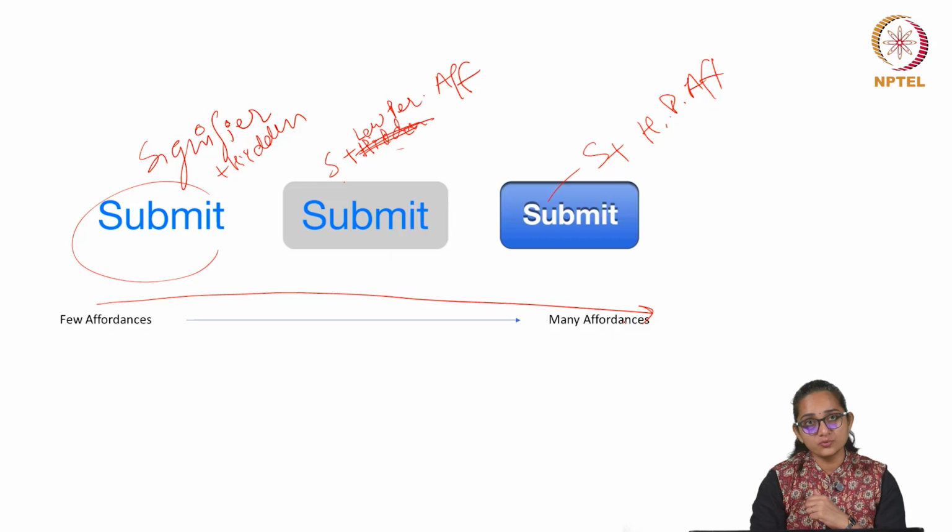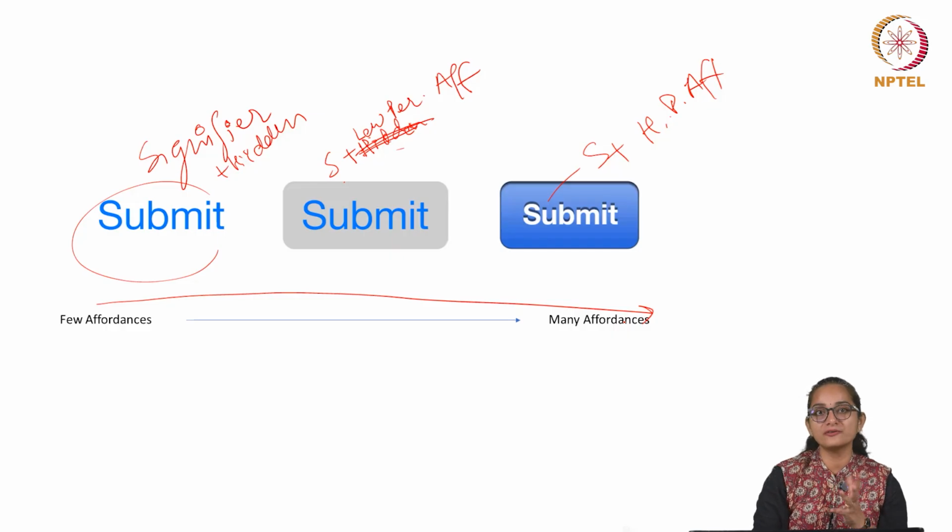You want the user to look at it, you want the attention to go towards that button, then you want many affordances.